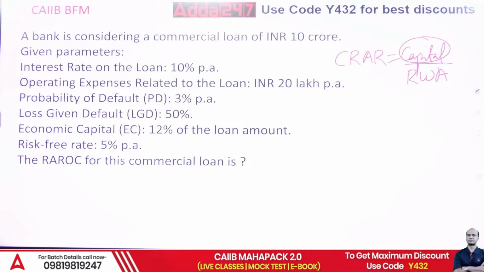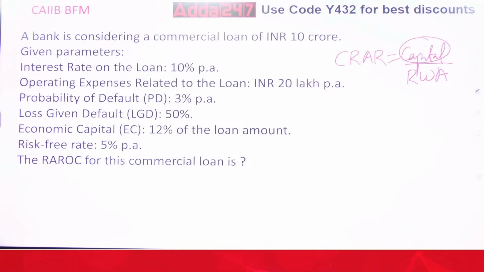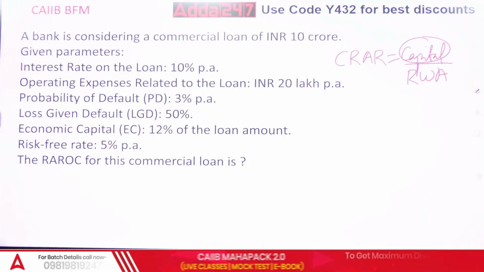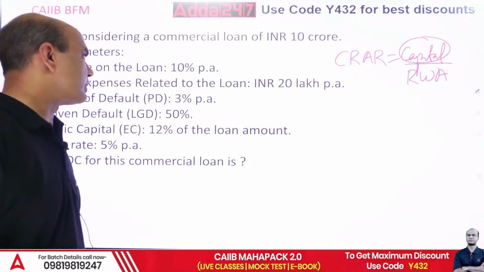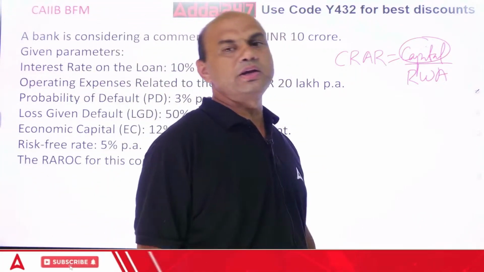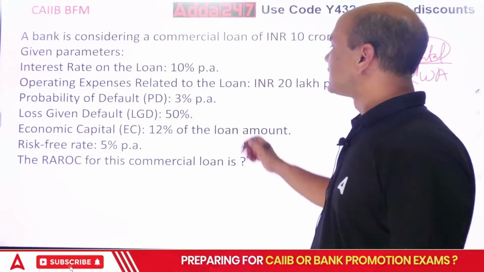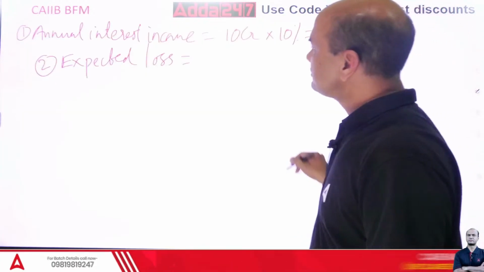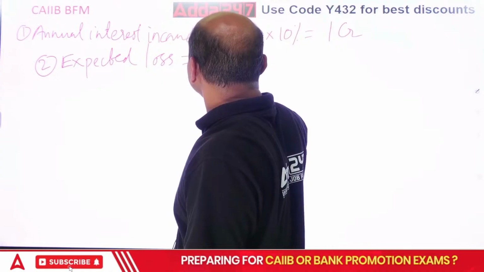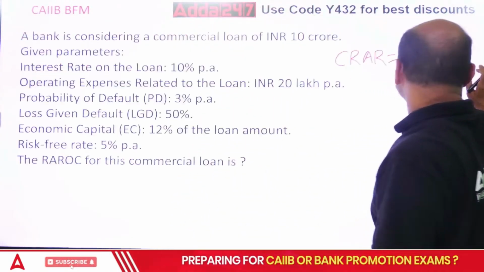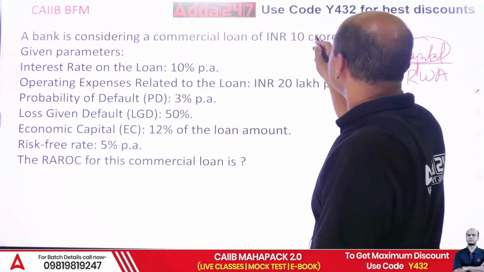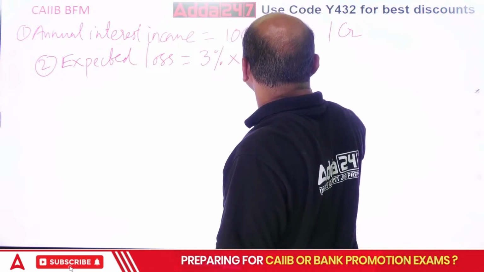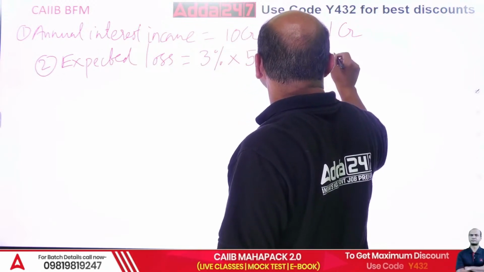So, kindly note, expected loss is always PD into LGD into my loan amount. Got it? So PD into LGD into my loan amount. So 3% into 50% into the loan amount. So find this. 3% into, what was it, 50%? 50% into loan amount, right? What is loan amount? 10 CR. So what is the answer now?